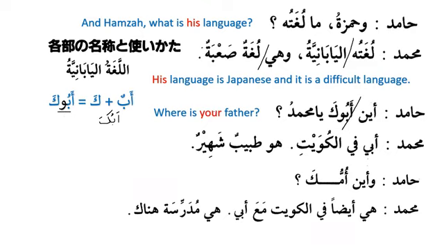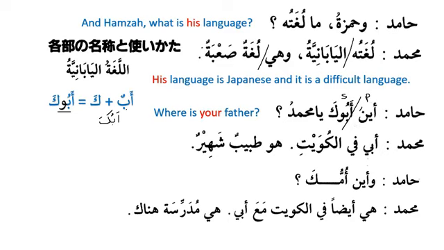Aina abuka ya Muhammadu, and we know that abuka is subject and aina is predicate. Why is aina predicate? Because aina is a dharf, and dharf and preposition cannot be subject, they will always be predicate. So aina abuka ya Muhammadu, where is your father, O Muhammad?